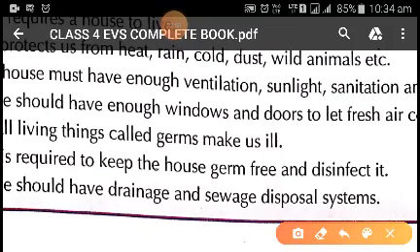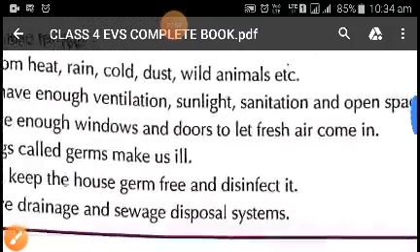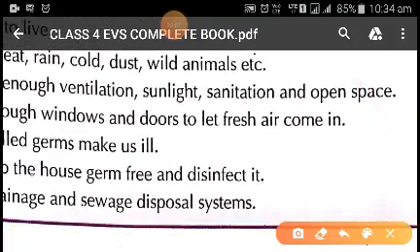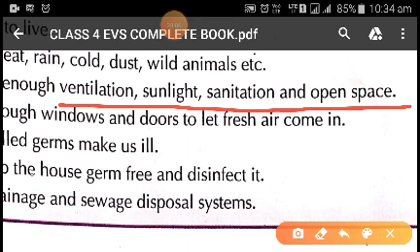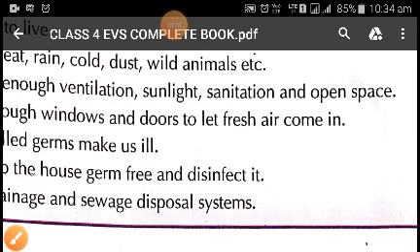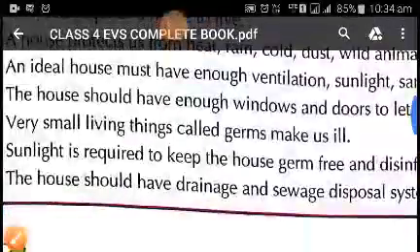There should be proper ventilation, enough sunlight available in the house, proper sanitation and open space. They play a very important role in keeping the house neat, clean and hygienic, as well as comfortable and fit for living. So these are the things which should be there in an ideal house.